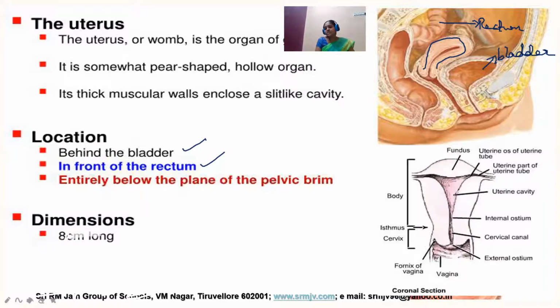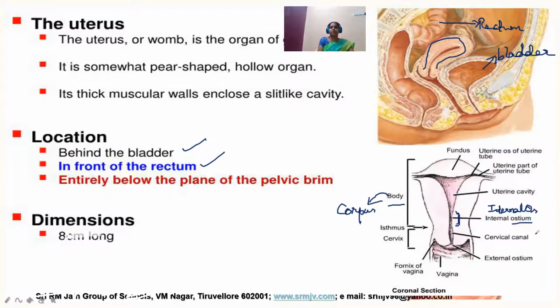This uterus consists of some parts. This portion of our uterus is called the body, otherwise known as the corpus of the uterus. And this narrow uterine tube is called the internal ostium. In some places it would be given as internal os. Os stands for ostium.